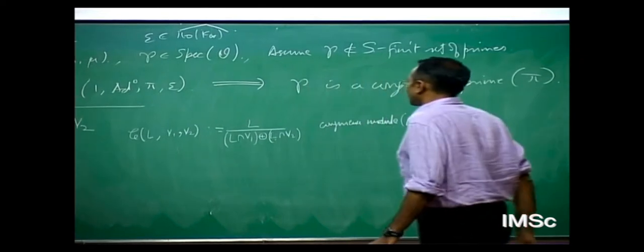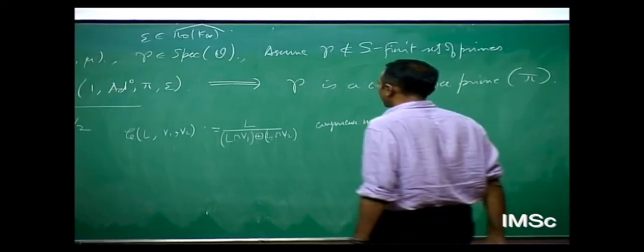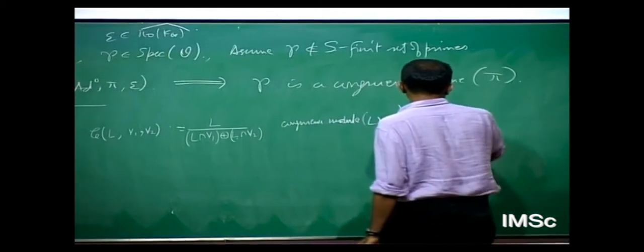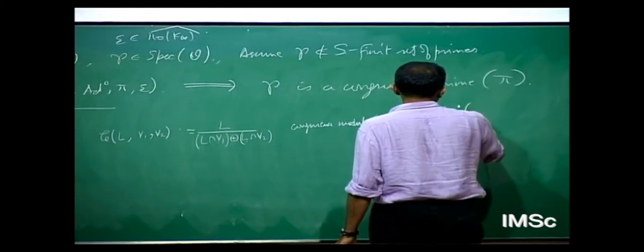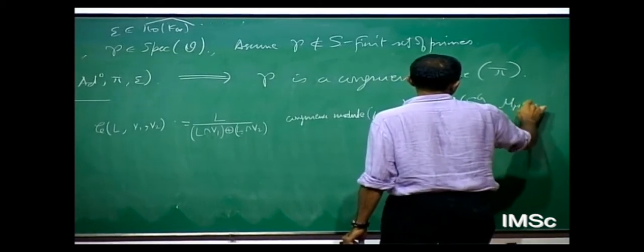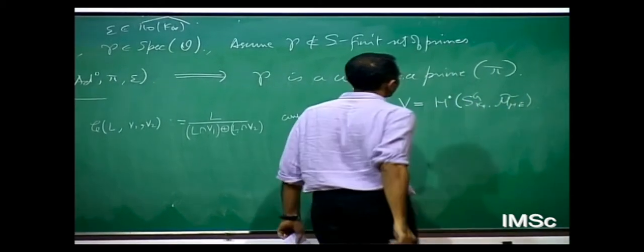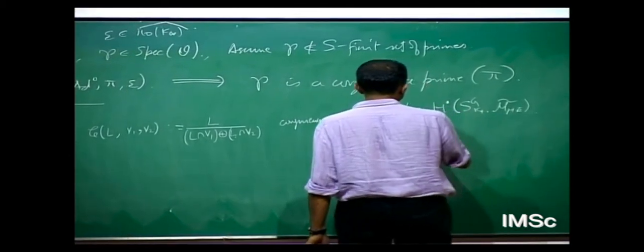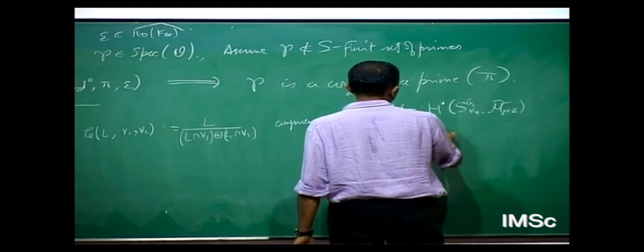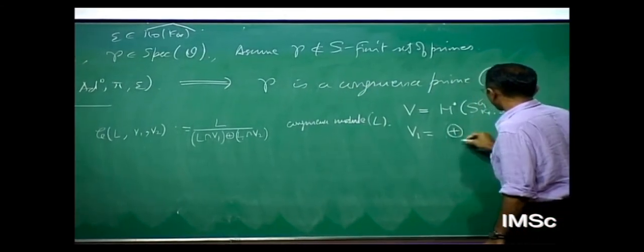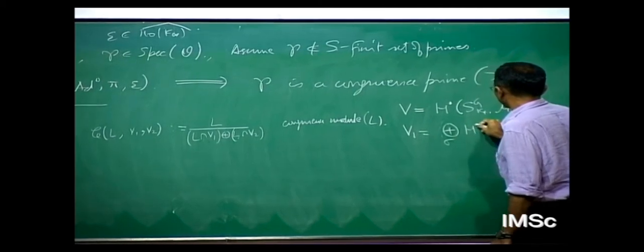And what we would do is, for V, one takes the cohomology of this space with coefficients in this E, well, maybe not the whole thing, some part of this. For V1, I take this pi and the direct sum over all conjugates of pi.